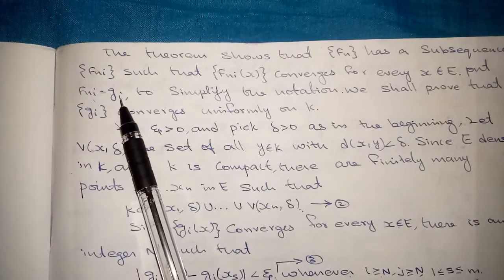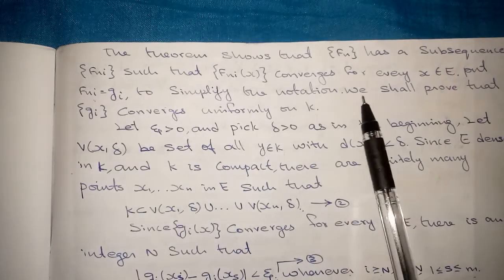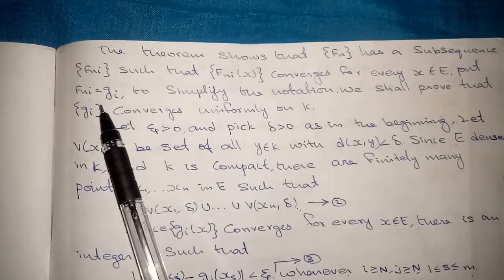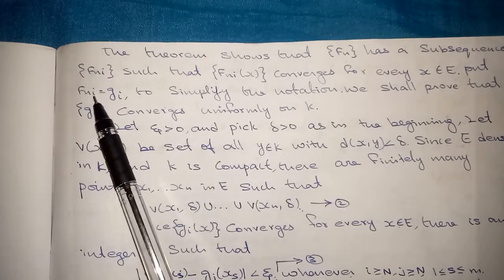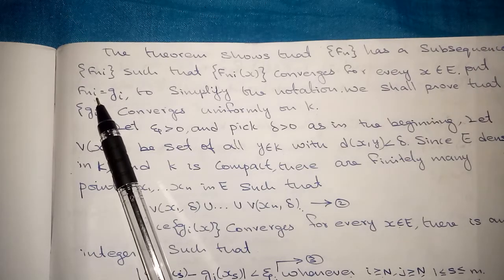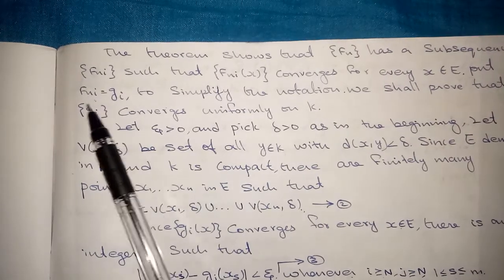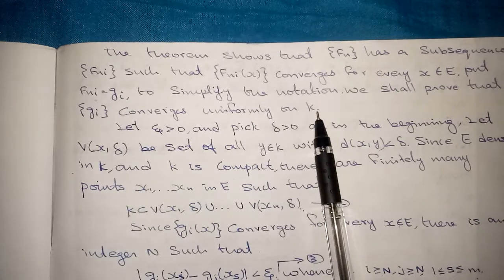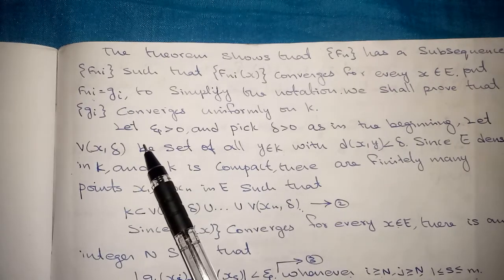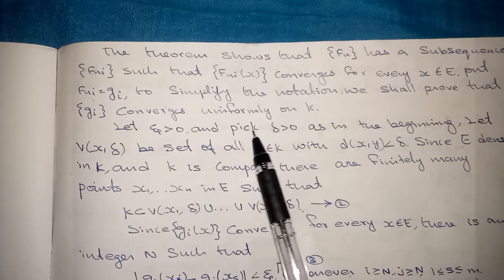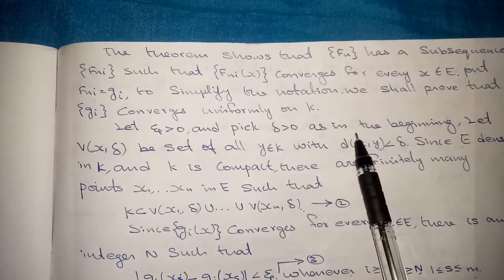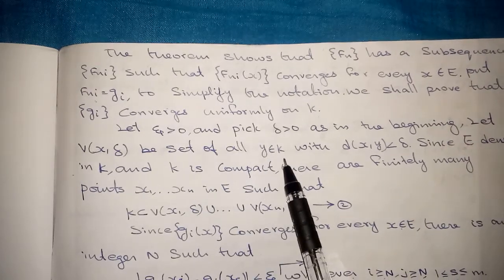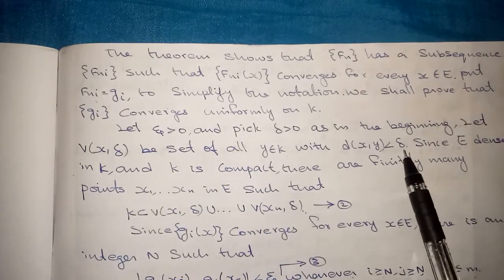Put fni equal to gi to simplify the notation. We shall prove that gi converges uniformly on K. We have to prove the subsequence fni is uniformly convergent on K; instead of fni, we have put gi, that is, gi converges uniformly on K. Let epsilon greater than 0 and pick delta greater than 0 as in the beginning. Let V(x,delta) be the set of all y belonging to K with d(x,y) less than delta.